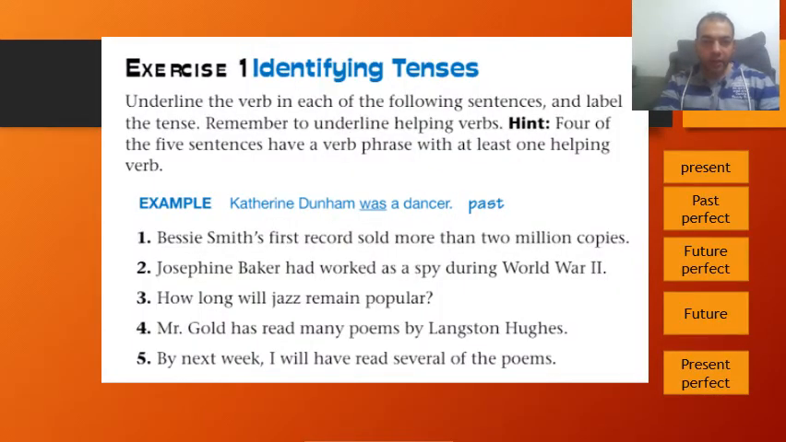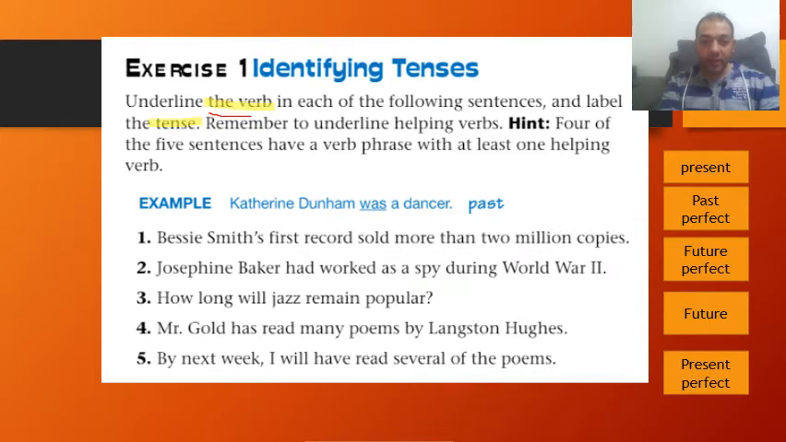Let's check this exercise. Identify tenses. Underline the verb in each of the following sentences and label the tense. Remember to underline helping verbs. Hint: 4 of the 5 sentences have a verb phrase with at least one helping verb. So when you are reading a question, please try to underline or highlight. You can use a highlighter, like the verb. You should underline the verb and label the tense, like you should mention what tense.